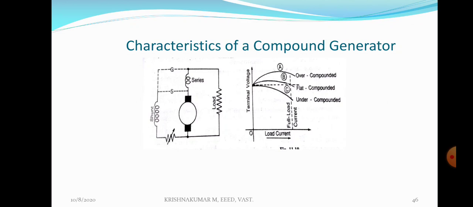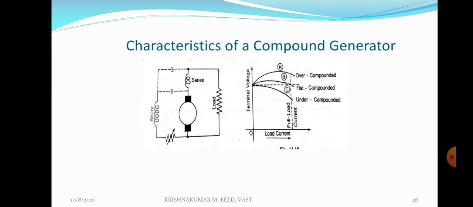In an over compound generator, generated voltage is greater than the terminal voltage. So the dotted line shows the terminal voltage. In an over compound generator, generated voltage is greater than the terminal voltage. In a flat compound machine, the generated voltage is almost equal to the terminal voltage. Whereas in an under compound generator, the series field ampere turns are designed in such a way that when load current increases, flux produced by the series field turns decreases, resultant flux decreases, generated voltage is less than the terminal voltage. Such a type of generator is called an under compound generator.